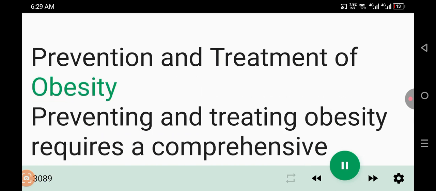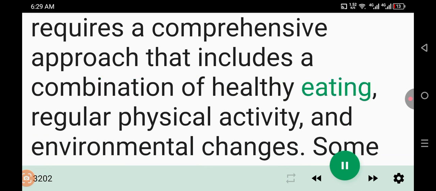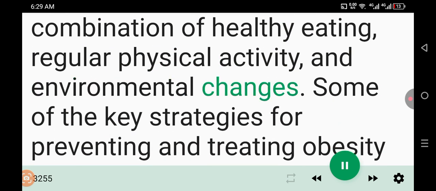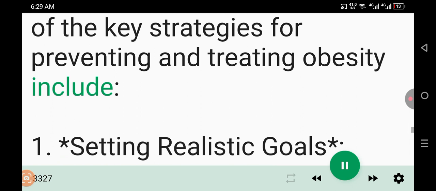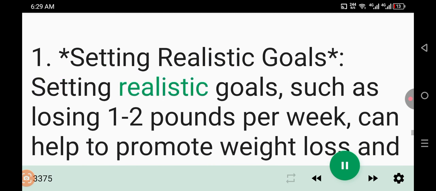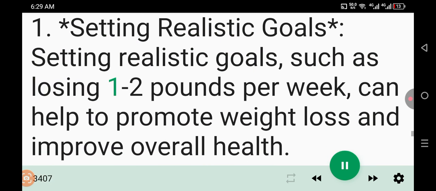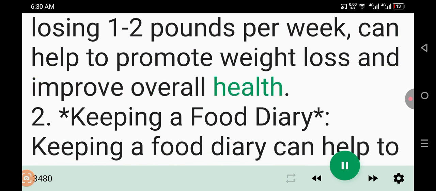Prevention and treatment of obesity. Preventing and treating obesity requires a comprehensive approach that includes a combination of healthy eating, regular physical activity, and environmental changes. Some of the key strategies for preventing and treating obesity include: 1. Setting realistic goals. Setting realistic goals, such as losing 1 to 2 pounds per week, can help to promote weight loss and improve overall health.